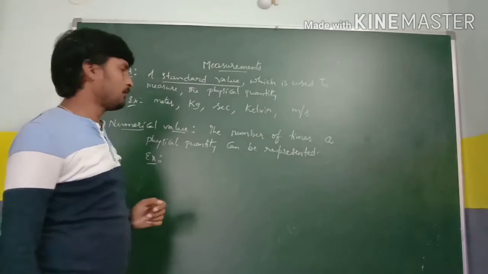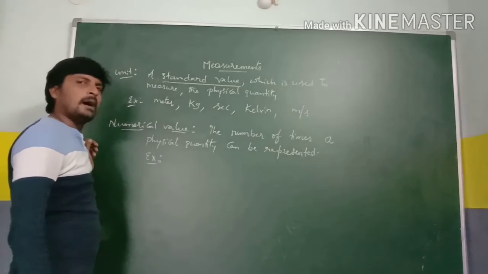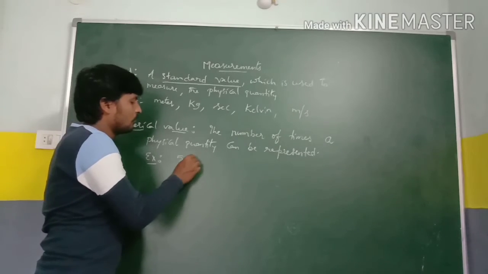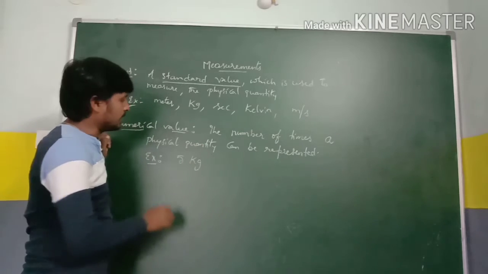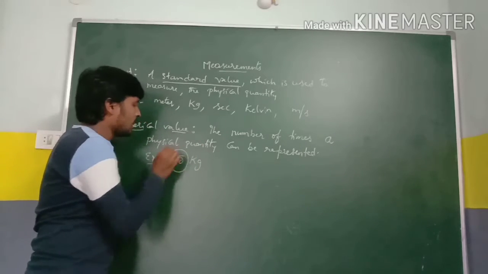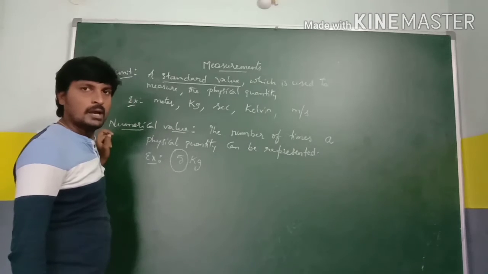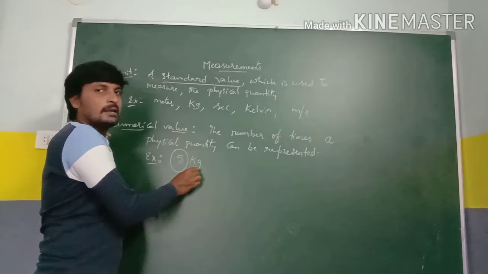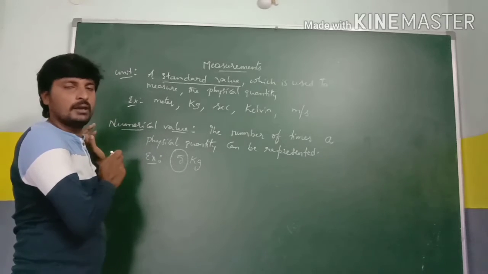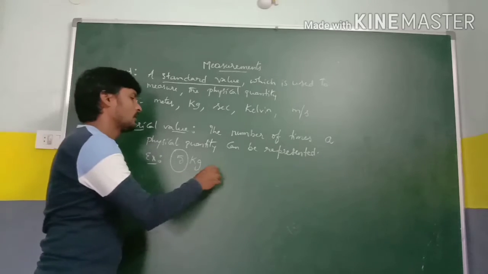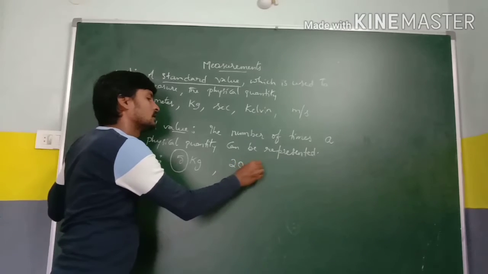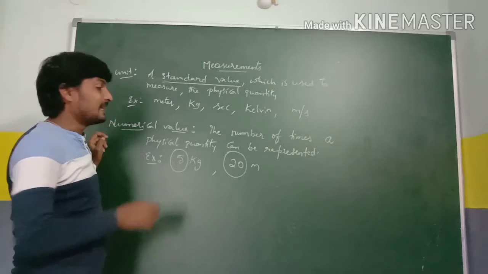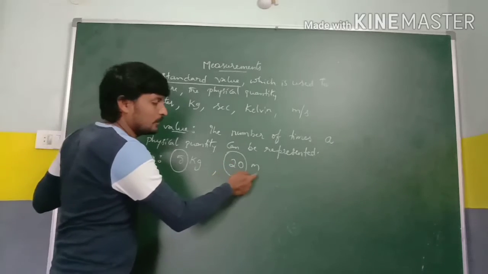Coming to the example for the numerical value, let's say the mass of an object is 5 kg. Here 5 represents the numerical value, 5 times the kg, which represents the mass as a physical quantity. Or the length of an object is 20 meters.